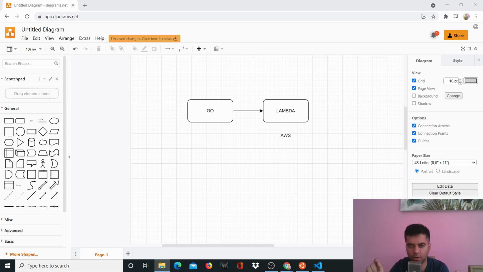Now, you will find a lot of videos where people use the AWS GUI to deploy a Lambda function. But in this case, I'll be using the AWS CLI because I did not find many tutorials. Actually, I didn't find any tutorial on YouTube which uses the AWS CLI to deploy a Golang Lambda function. So that's why I thought let me create one, because I don't use the AWS GUI a lot. I use the AWS CLI.